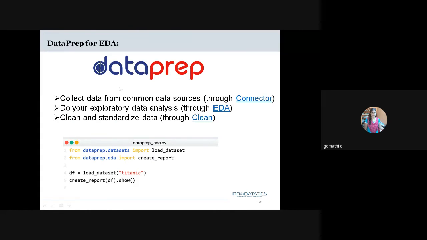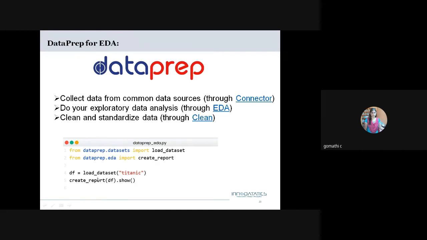See, DataPrep is not only used for the EDA part. DataPrep has common data source connectors, we can use it for visualization, and for doing some standard cleaning also.